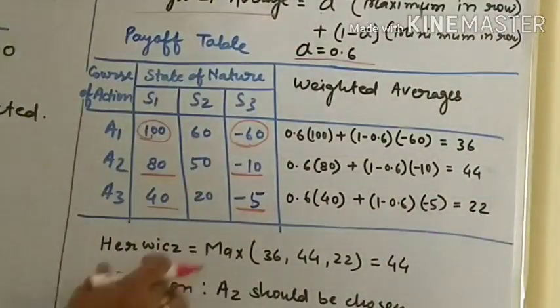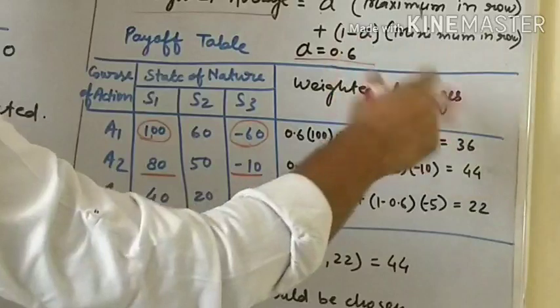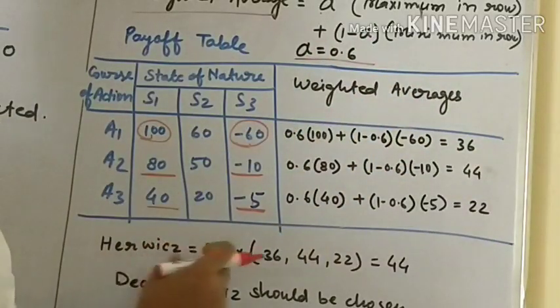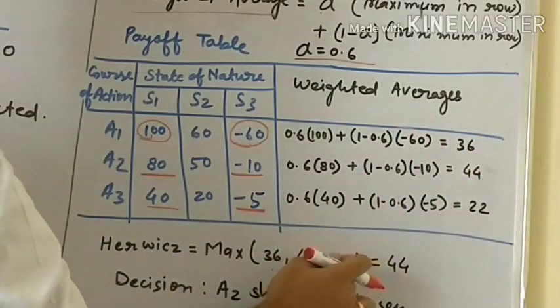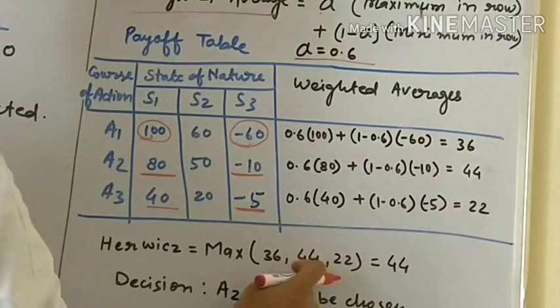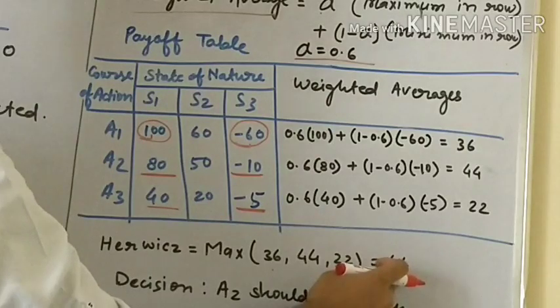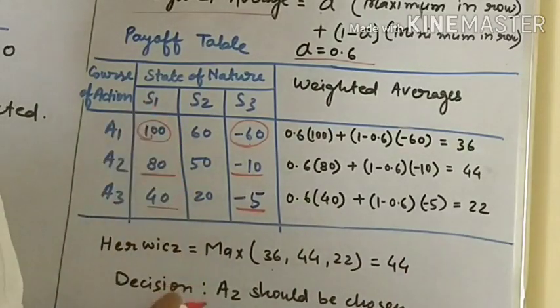Hurwitz: maximum of these weighted averages is the Hurwitz decision. The maximum of 36, 44, 22. Which value is the maximum? 44. It means 44 comes in A2. Decision is A2 should be chosen.